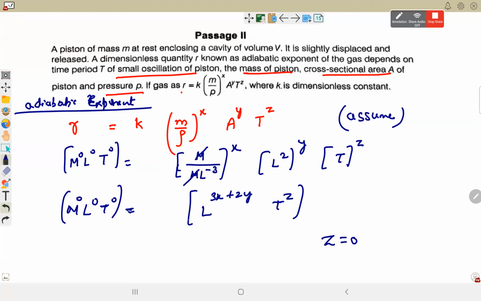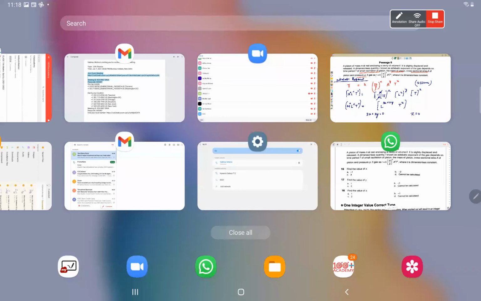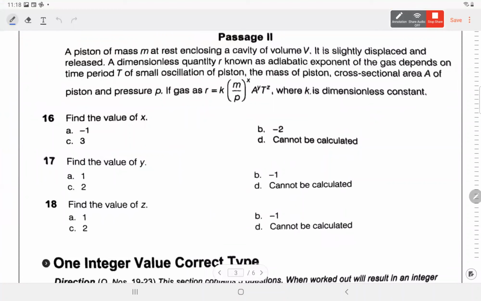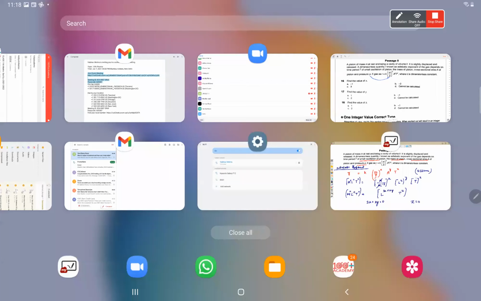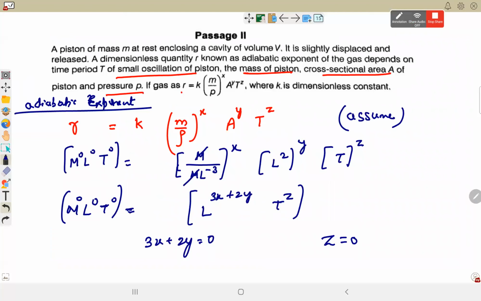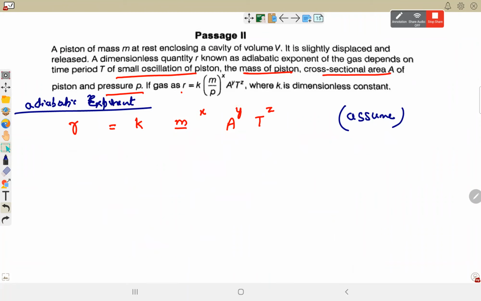Compare the power on both the sides. Z should be 0 and 3x plus 2y should be 0. So now if you check the option, find the value of z, find the value of x. Oh, sorry. P here is pressure, it's not density. That's why we are getting some strange result. I took it as density. Yeah, so the symbols you have to see carefully. It's not rho, it's P.